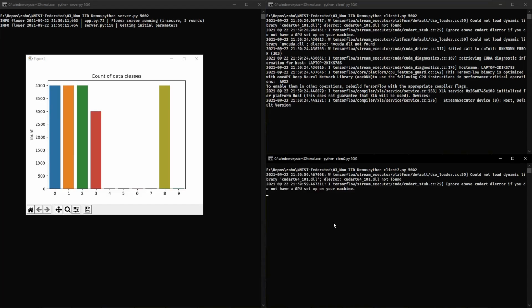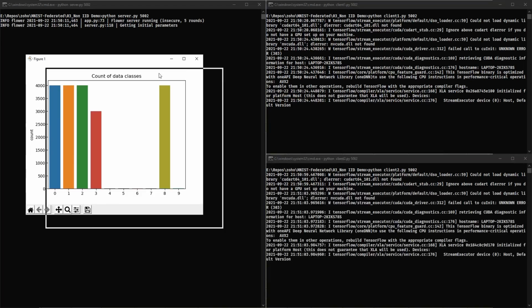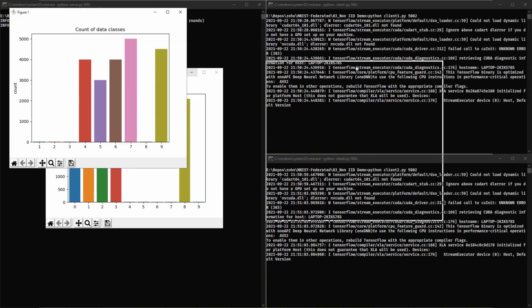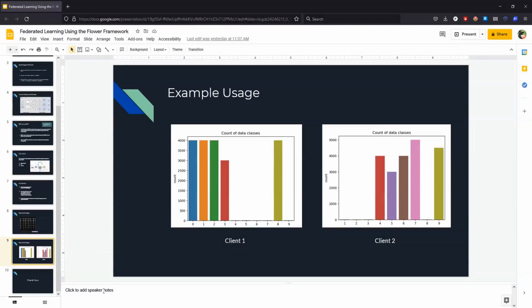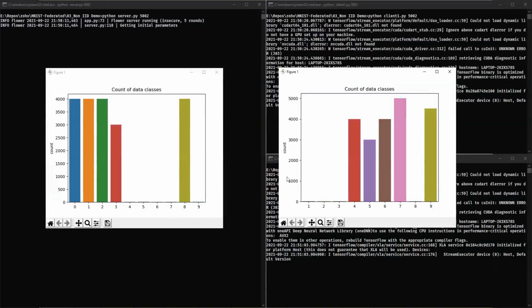Okay, so now that both the clients have been executed, we see a graph. So this graph essentially tells us what kind of distribution of data the particular client has before we proceed for training, just as a sanity check. And we can see this distribution essentially matches that of the one that has been shown on the PPT. Now if I close it, the entire process will begin.